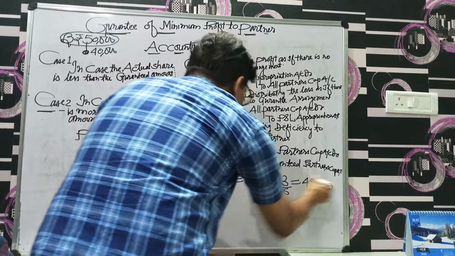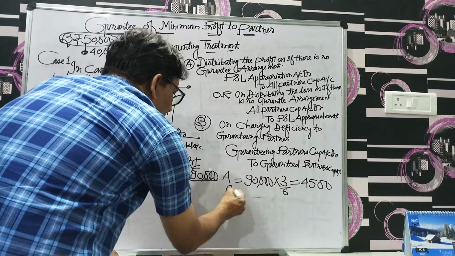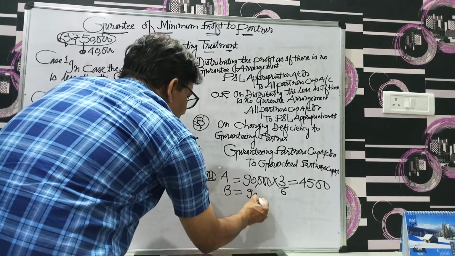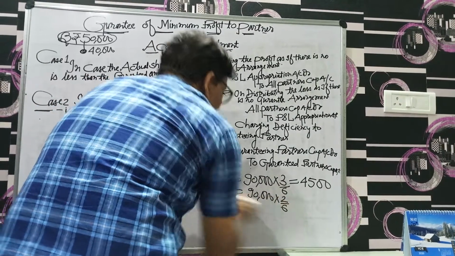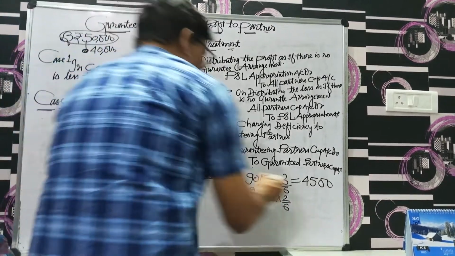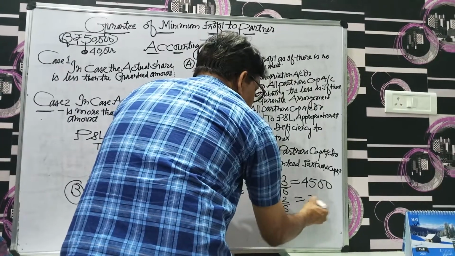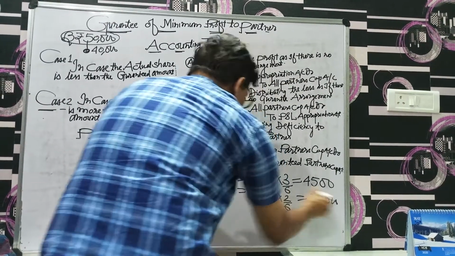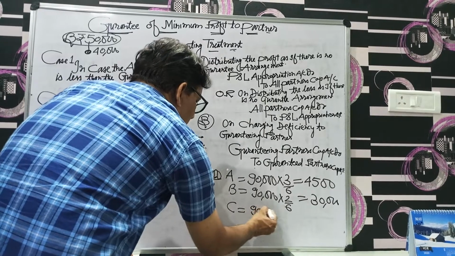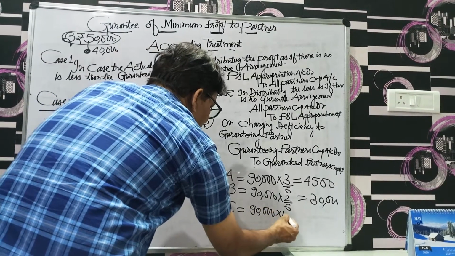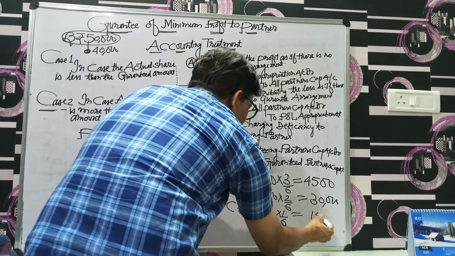What is the share of B? B would be entitled to 90,000 into 2/6, so it would be 30,000. And what is the share of C? 90,000 into 1/6, which is 15,000.